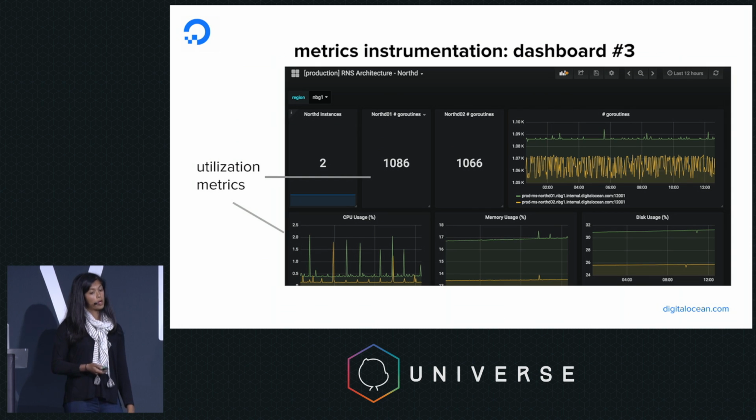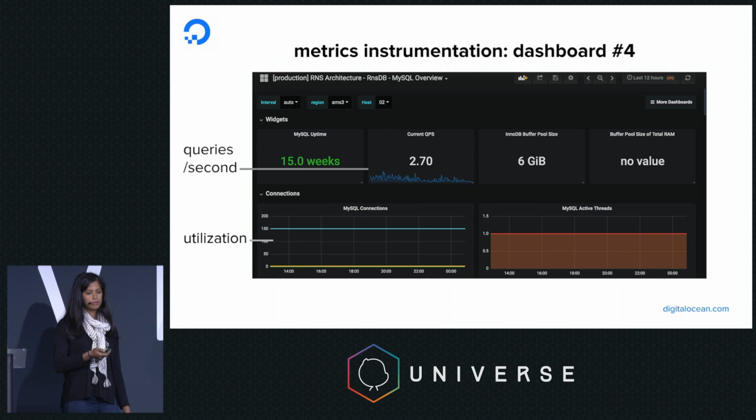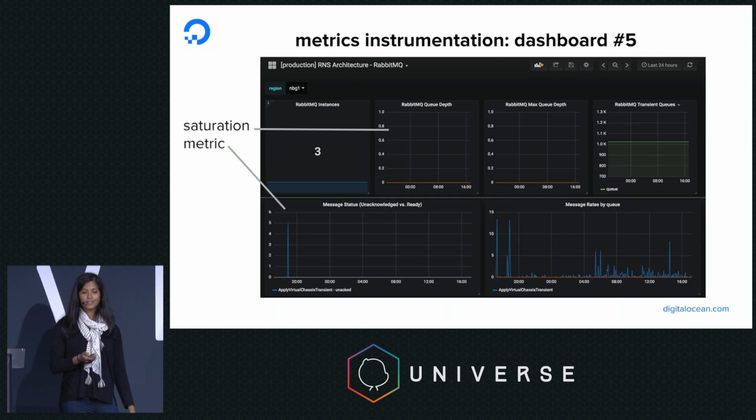We also have our use metrics. We've got number of Go routines, CPU usage, memory, disk usage, a lot of these utilization metrics. And as I mentioned, we also use MySQL. So we also have use metrics as well as request rate metrics for our MySQL database. So we've got queries per second and the number of MySQL connections that we have.